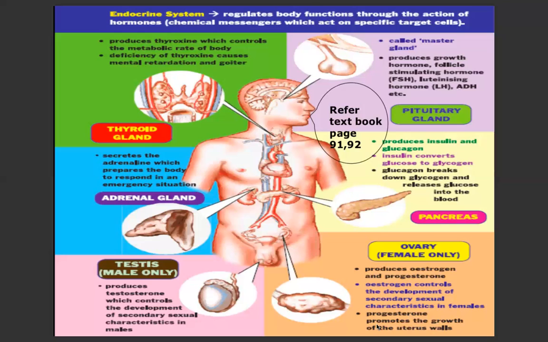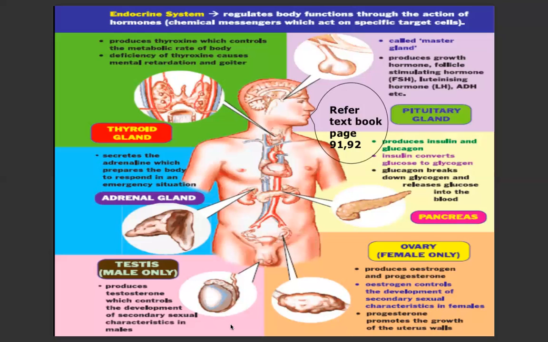Okay, so ada 2 hormon tadi. Yang pertama adalah estrogen. Estrogen dia control secondary sexual characteristic for female and repairing the endometrial wall. Okay, manakala progesterone pula dia promote the growth of the endometrial wall or uterine wall. So yang ni penting untuk elak daripada miscarriage.